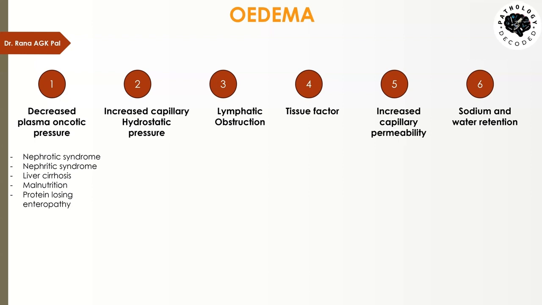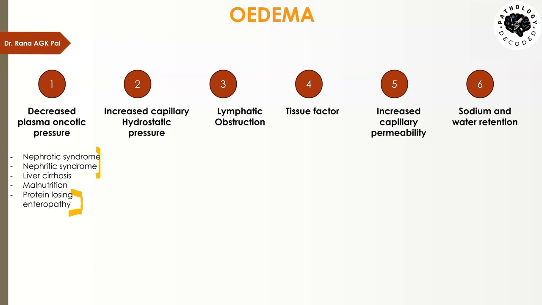So the important thing to remember is that any condition in which protein is lost from the body, which could be because of renal causes or enteric causes, or where protein intake is very low, like malnutrition due to kwashiorkor, or where protein is not synthesized in the body because of liver cirrhosis, would lead to decreased protein in the blood, and it will cause decreased plasma oncotic pressure, which is responsible for edema.